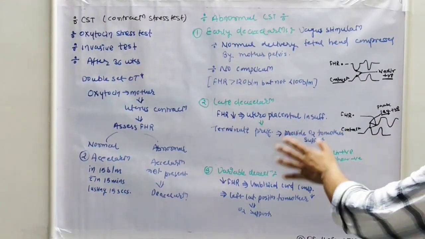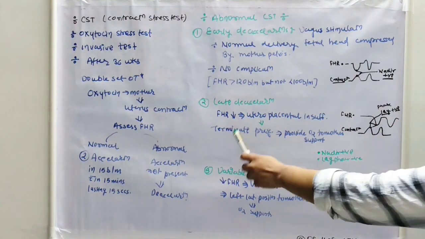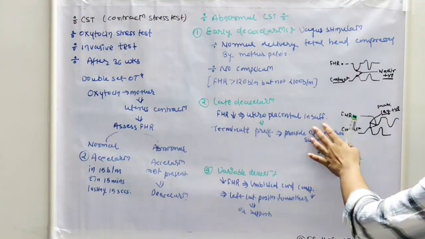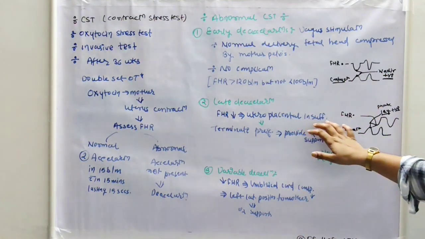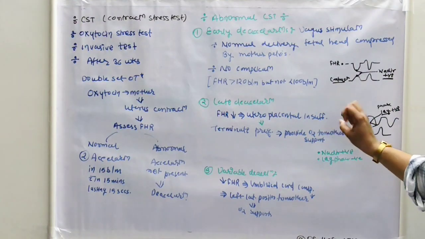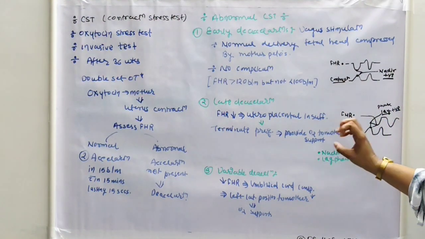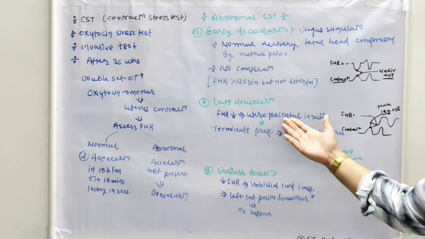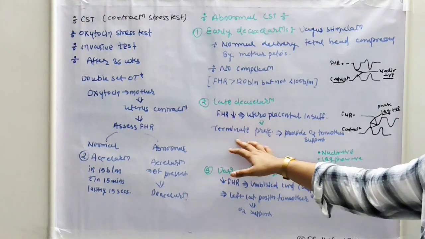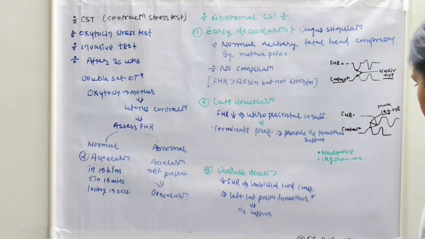Next is late deceleration. In the late deceleration, the fetal heart rate is decreased. The fetal heart rate is decelerated due to uteroplacental insufficiency. The placenta is not supplying enough to the fetus. That's why the fetal heart rate is decreased. During the time of the uterus contraction, we need more supply. So late deceleration indicates uteroplacental insufficiency. In that case, we have to terminate pregnancy, or we should provide oxygen support to mother.